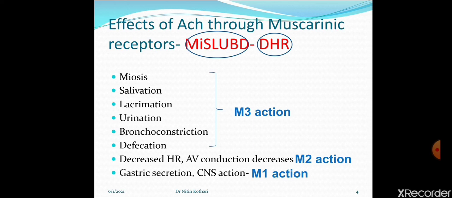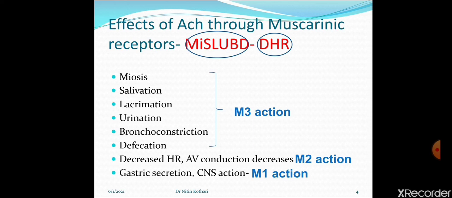Muscarinic receptor stimulation causes defecation or diarrhea because intestinal muscles will undergo contraction, but atropine and atropine-like drugs will cause constipation because the intestinal smooth muscle will undergo relaxation.